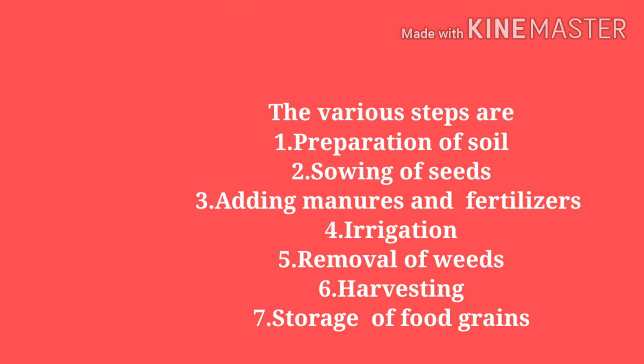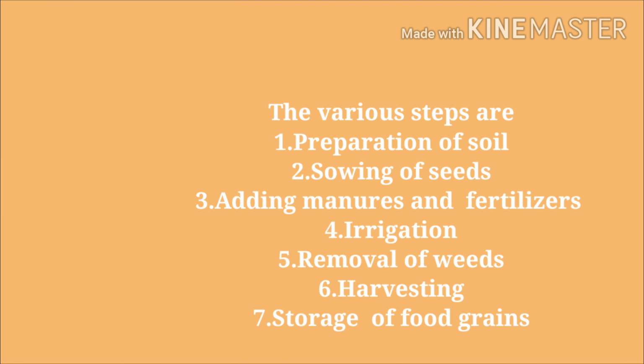So let's see what the various steps are. First is preparation of soil. Next is sowing of seeds. Third is adding manures and fertilizers. Fourth is irrigation. Fifth is removal of weeds, and along with the weeds, some pests that also damage the crop, so removal of those also. Next is harvesting, and finally the last step is storage of food grains.